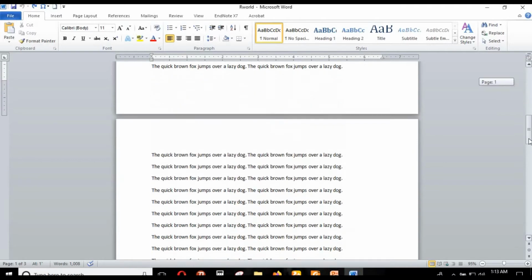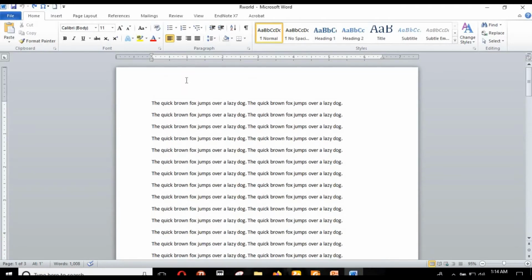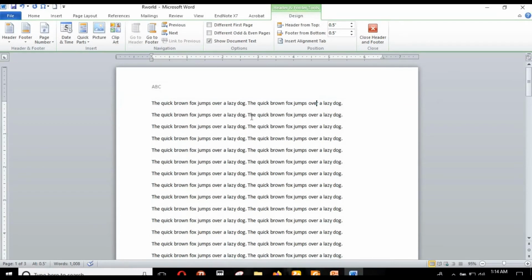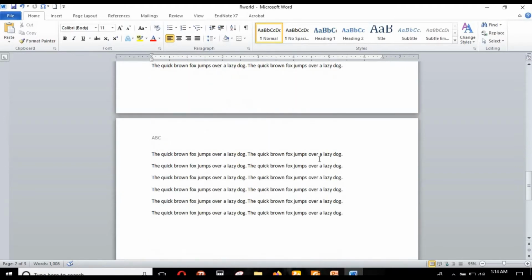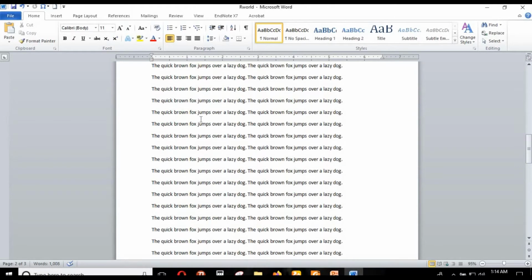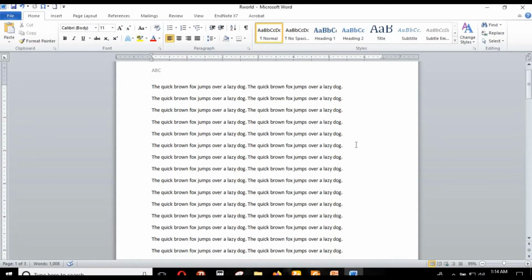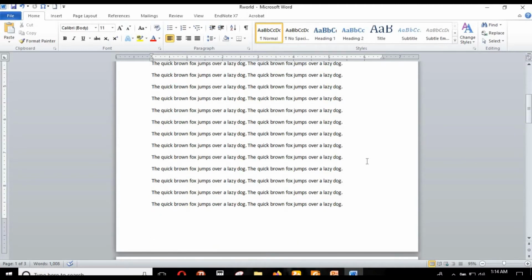The document that I have opened here has 3 pages. So if I put a header title here as ABC, the same header title will appear on all 3 pages. But if you wish to put 3 different header titles on these 3 pages, what do you have to do? These 3 pages need to be separated by a page break.